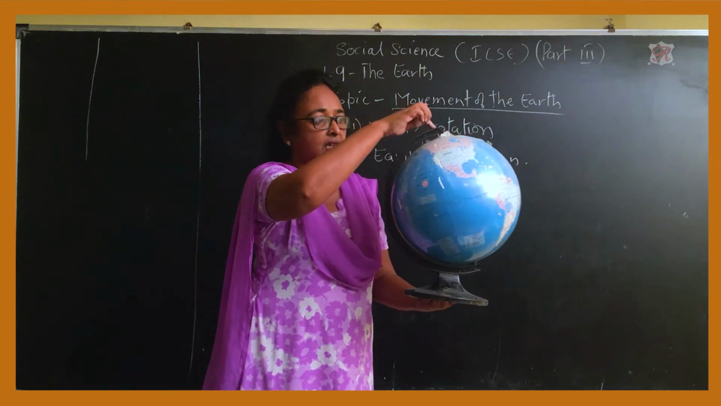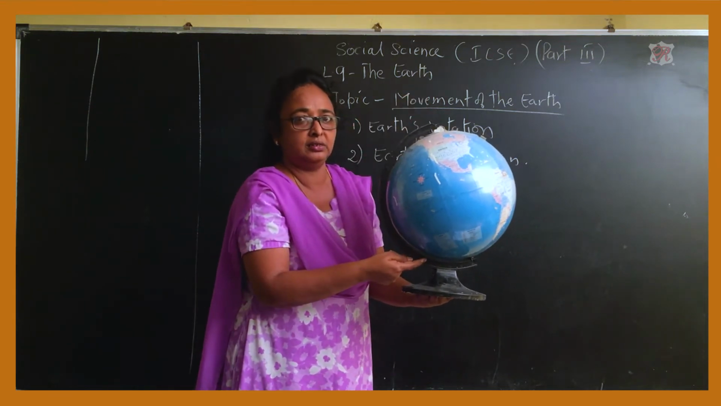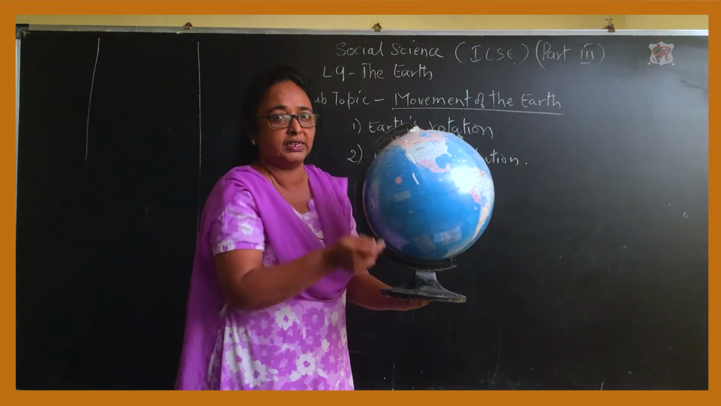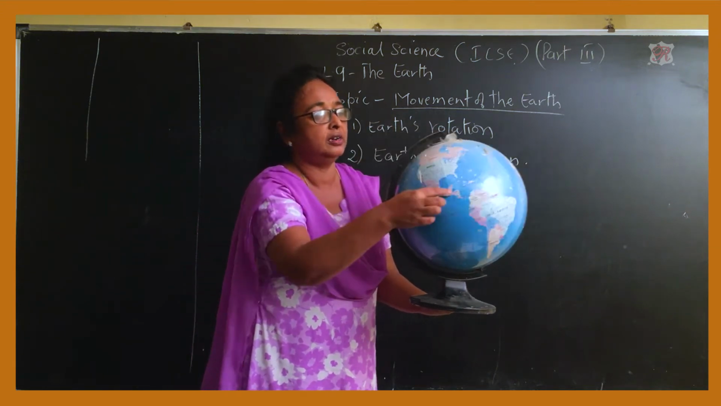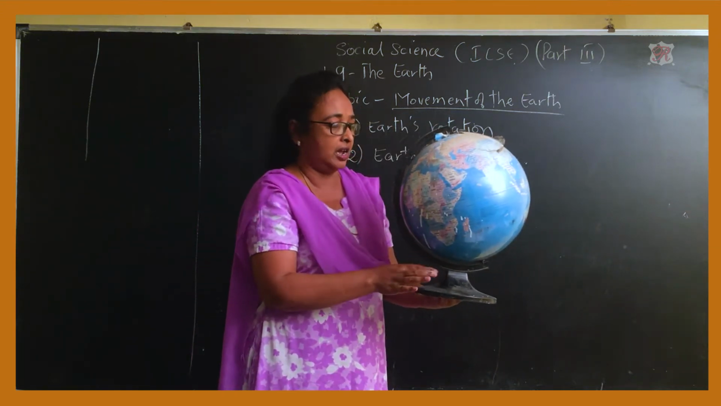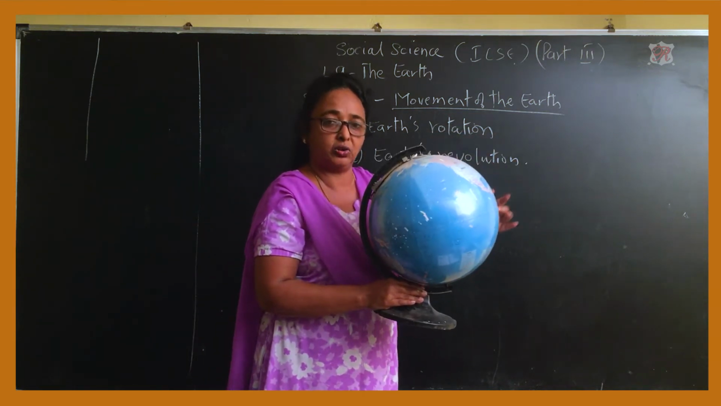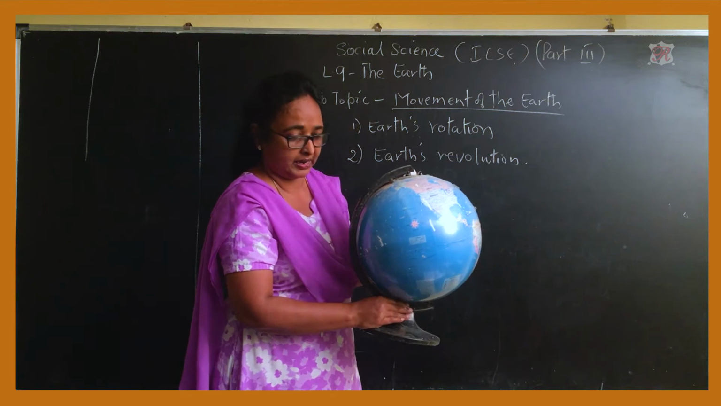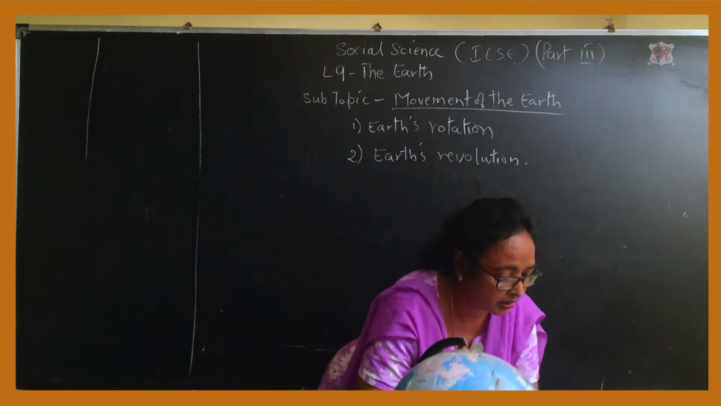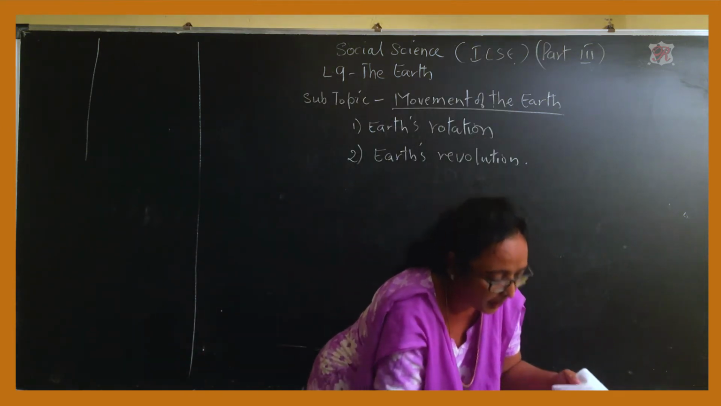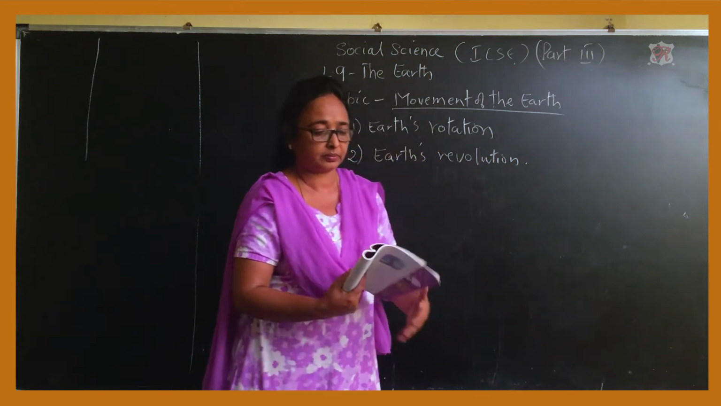This is the axis, the north pole and the south pole. Now here we see the movement, and this is the actual rotation. It's called actual rotation. Okay. We'll read that part again, then I'll show you the revolution also. Now we'll read this part.